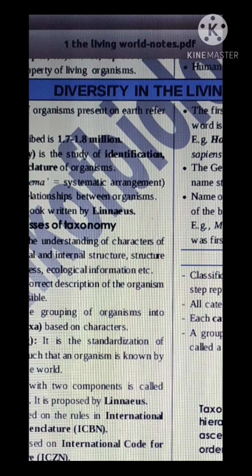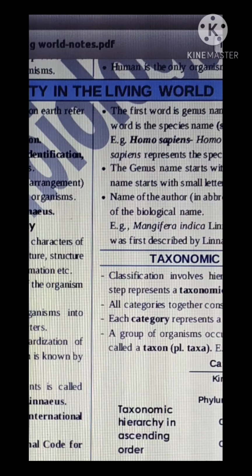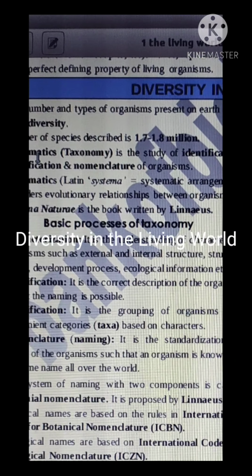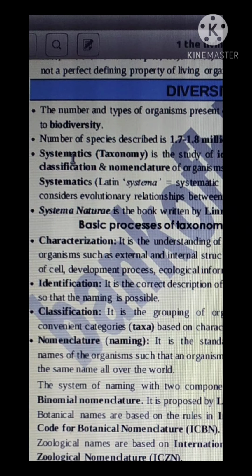Today's topic is diversity in the living world. Now, diversity, what's the meaning of diversity? Diverse, many. Okay, so biodiversity. What is biodiversity? You are familiar with the word biodiversity.